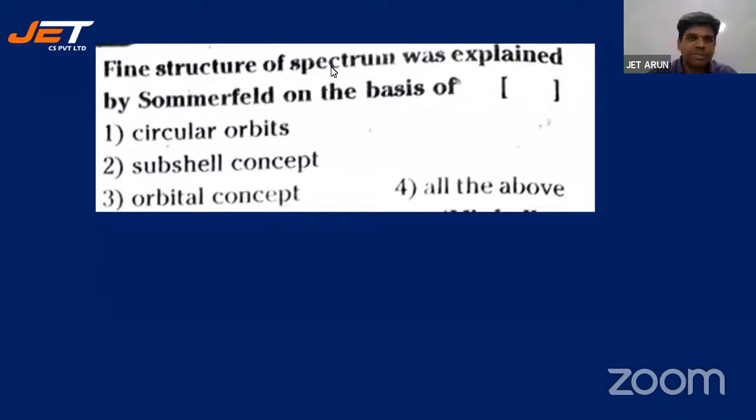Make an attempt, students. I'll give you another 5 seconds. 1, 2, 3, 4, and 5. Let's look at the key. 2 is absolutely right. Most of the students have answered 4, but not 4. Fine structure of atom was explained based on subshell concept. Circular orbits, Bohr theory explain chesaru. Yes, all right. Let's go for the next one.